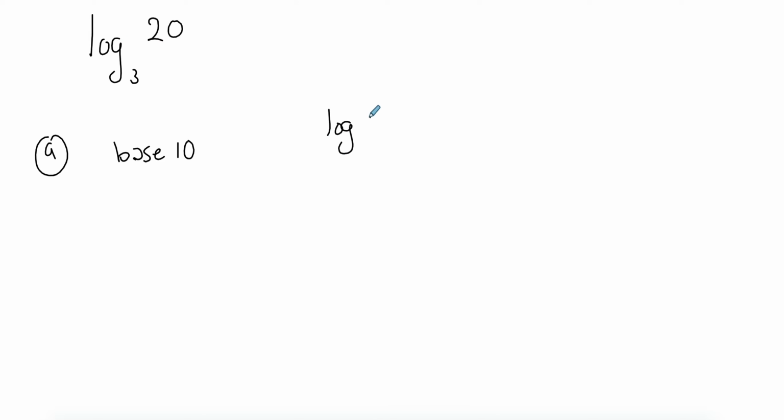So going through a few examples, so let's say I have log base 3 of 20, and for the first part I want to change it to a base 10. So what you do is you take the log of this and the log of this, and then you take a base 10. So that would be equal.